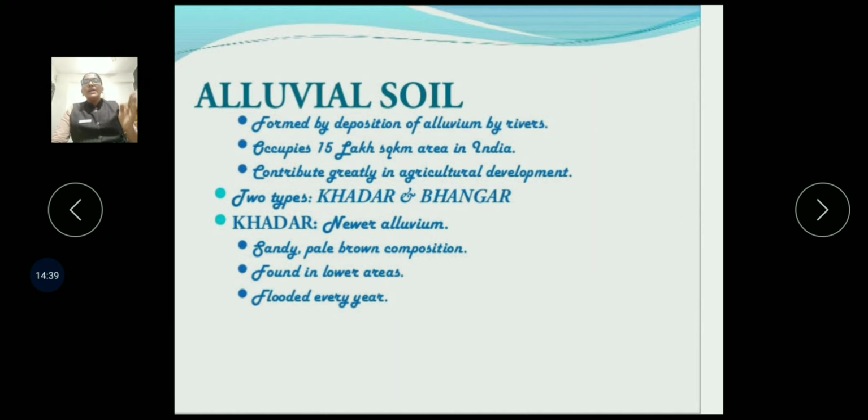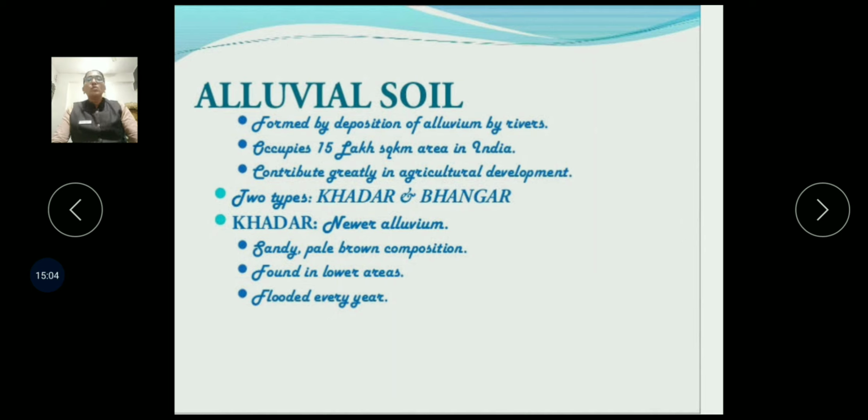Generally, it is very fertile because of the deposition of water again and again, due to the rainy season. Where do you find alluvial soil? In Punjab, Uttar Pradesh, Bihar, and West Bengal. These are the states where you find alluvial soil.